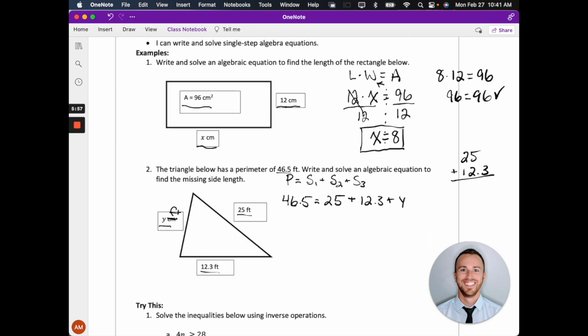There's nothing next to the 25, so that's really 25.0, and then when I add them up, the decimal point stays in the same spot, and I get 37.3. So really, if I just simplify this, I get 46.5 equals, and then when I add together 25 and 12.3, it's 37.3 plus y.